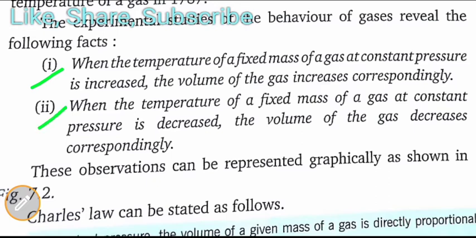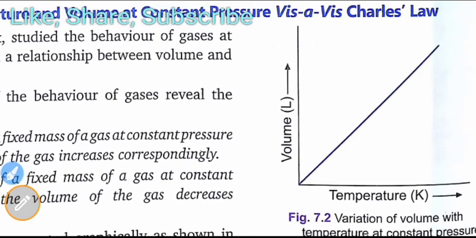Then, when the temperature of a fixed mass of a gas at constant pressure is decreased, the volume of the gas decreases correspondingly. Vice versa. So when the temperature decreases, the volume also decreases. The graph shown looks like this: the variation of volume with temperature at constant pressure.